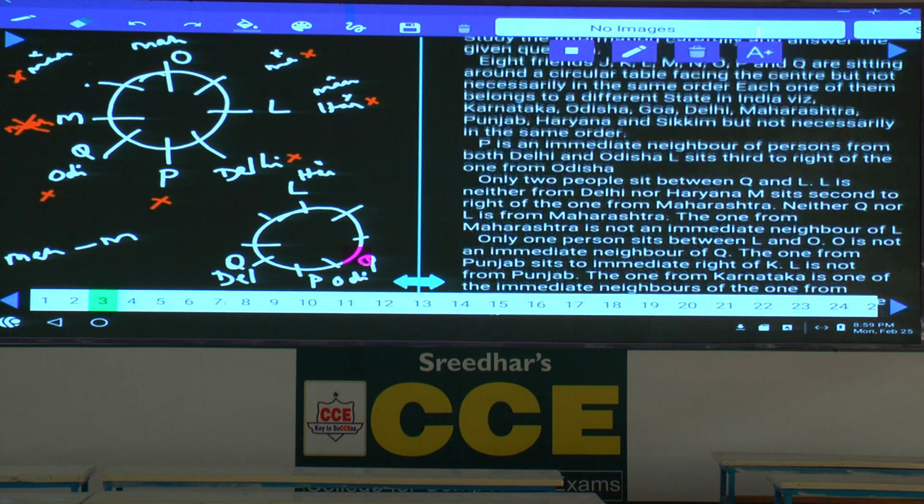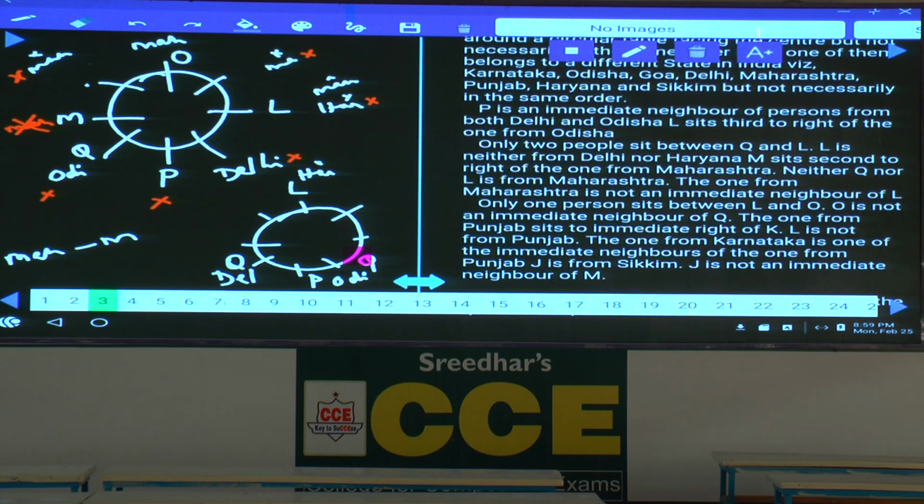Then, earlier we have left one more piece of information regarding this. P is an immediate neighbor of the person from Delhi. L sits south from Odisha. Two people between Q and L. L is neither from Delhi nor from Haryana.